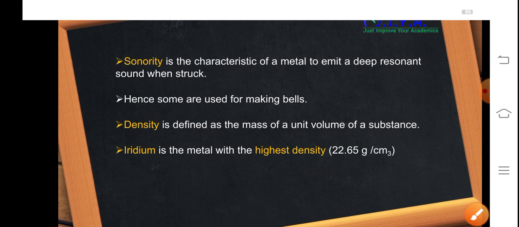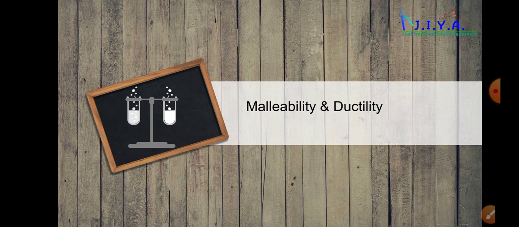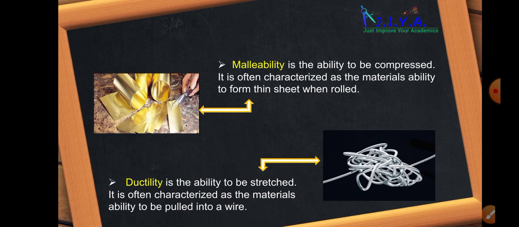It is centimeter per cube. So this is all about the sonority and density. So metals are sonorous and they are highly dense. Now let us talk about the malleability and ductility.